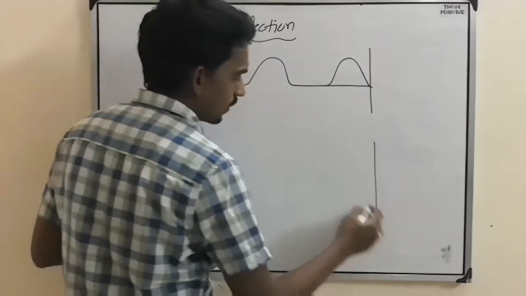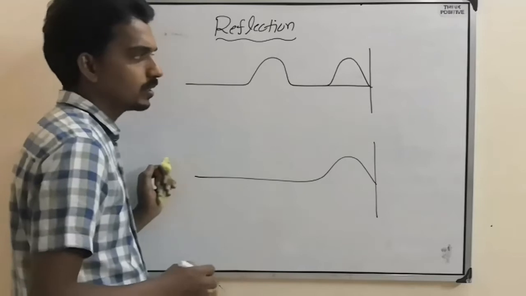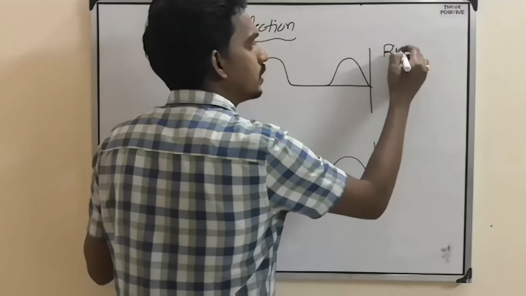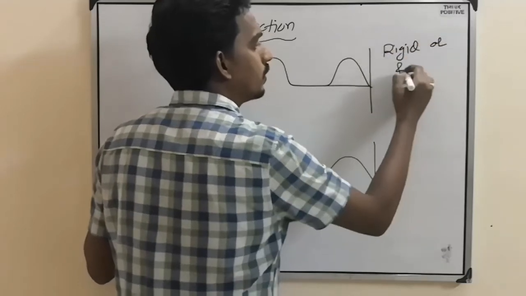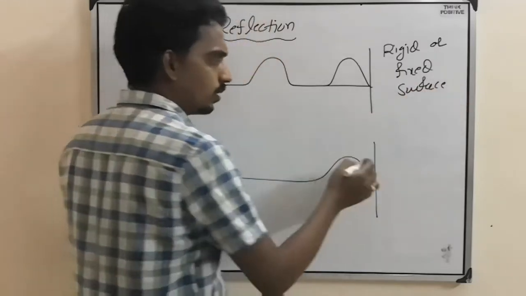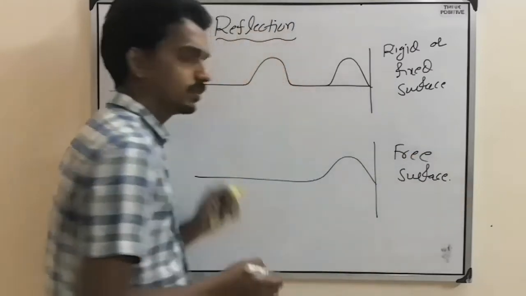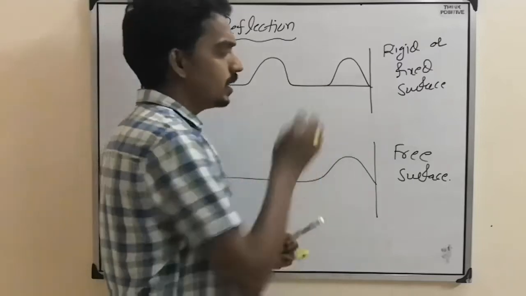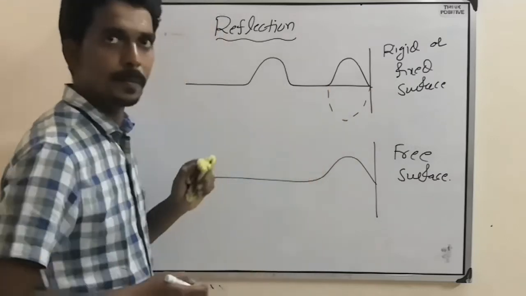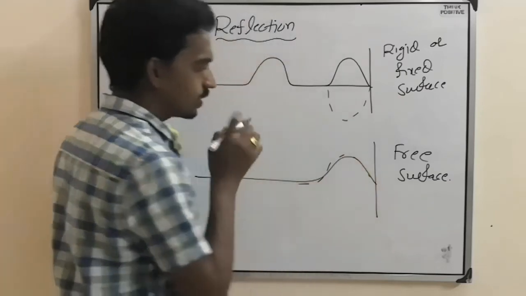So, based on the surface, we will decide that one. And one kind of surface is rigid or fixed support or fixed surface. Now this one is free surface. So in this case this crest will reflect as trough, and in this case the crest will reflect back as crest only.